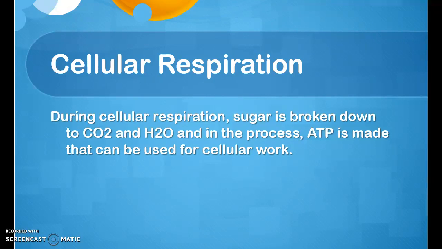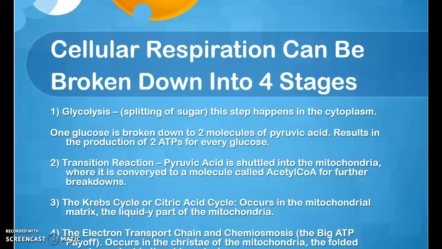Cellular respiration. During cellular respiration, sugar is broken down to CO2 and H2O, and in the process, ATP is made that can be used for cellular work. Cellular respiration can be broken down into 4 stages. Glycolysis, the splitting of sugars, and this step happens in the cytoplasm. One glucose is broken down to 2 molecules of pyruvic acid, which results in the production of 2 ATPs for every glucose.